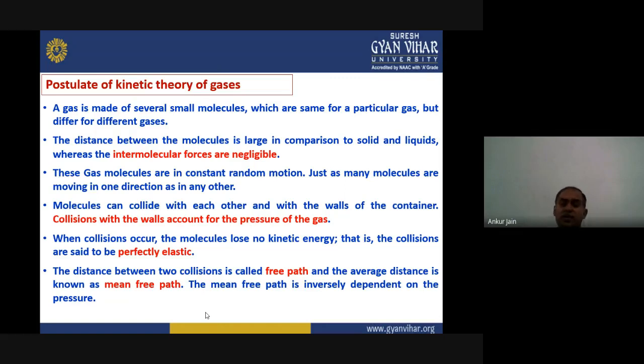Now, when collision occurs, the molecules do not lose kinetic energy. That means the collisions are said to be perfectly elastic. Because they are always in motion, the distance between two collisions is termed the free path, whereas the average distance between two collisions is known as the mean free path. This mean free path is inversely dependent on the pressure.